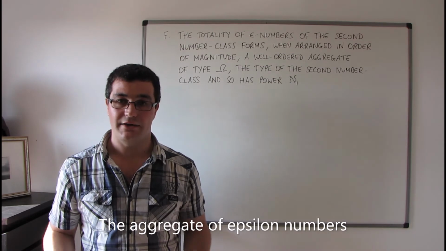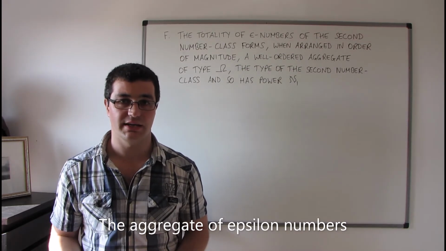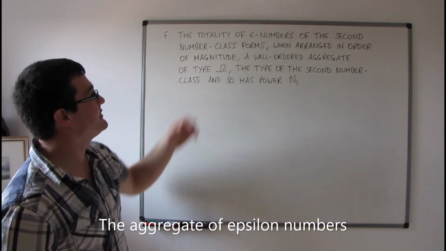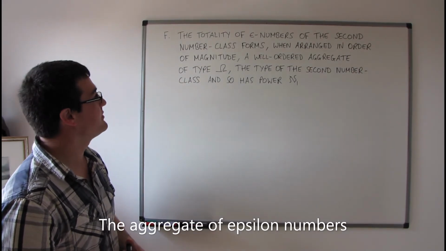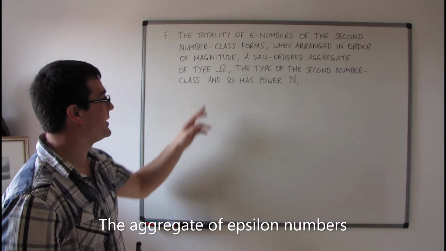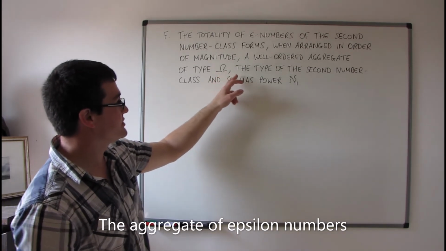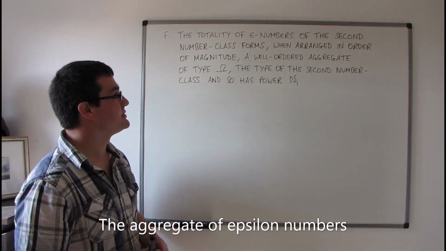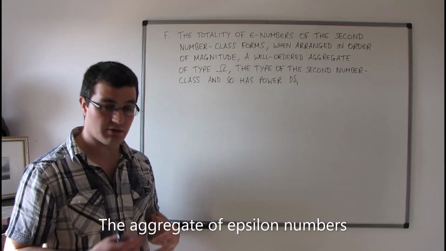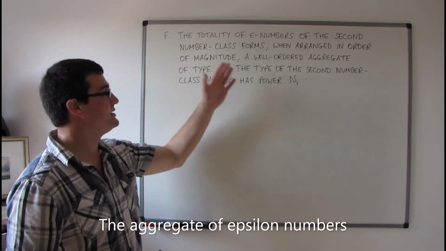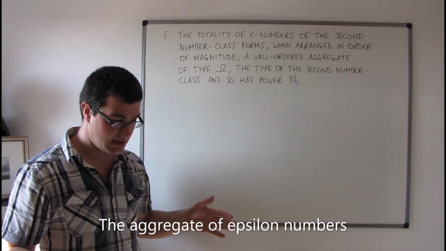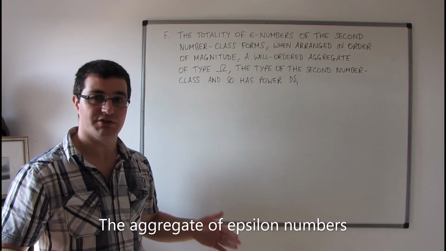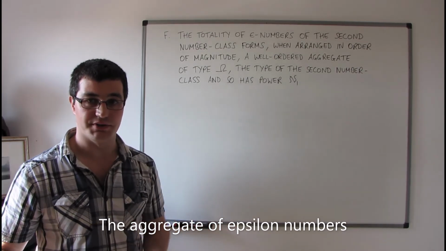Okay, so let's have a look at theorem F, which is the final theorem that I'm going to go through in any detail in this video and indeed in this series of videos. So theorem F says the totality of epsilon numbers of the second number class forms, when arranged in order of magnitude, a well-ordered aggregate of type omega, which we use to represent the type of the second number class, and so has power Aleph1. So in a way this is a little bit surprising, a little bit counterintuitive, because what it means is that in the second number class, if we take all of the epsilon numbers in the second number class, there are as many epsilon numbers there as there are numbers in the second number class.